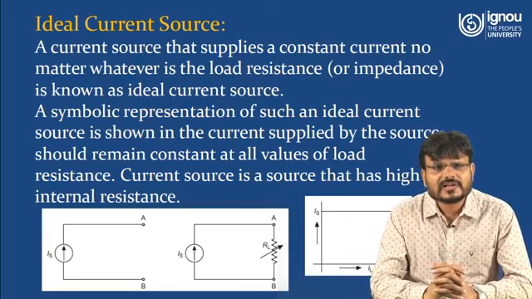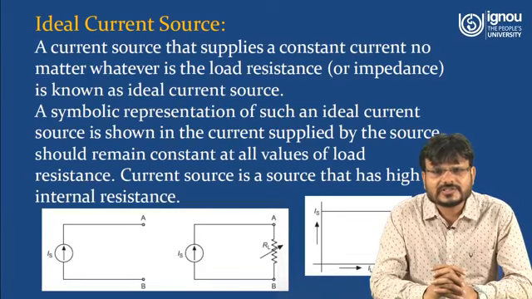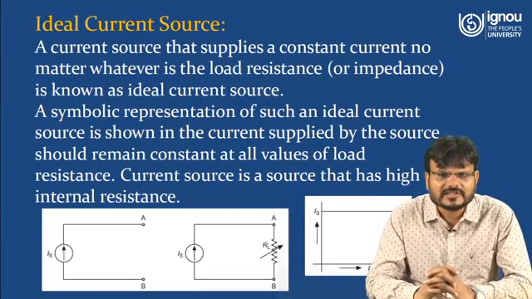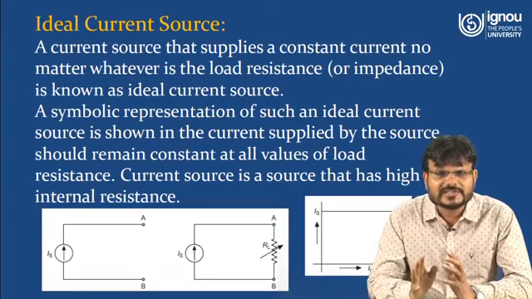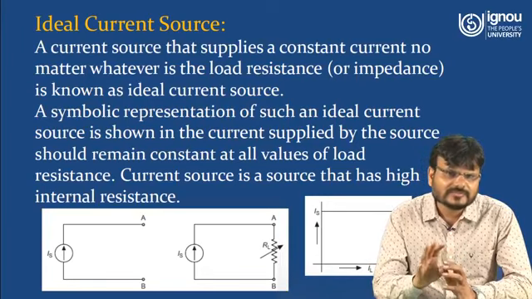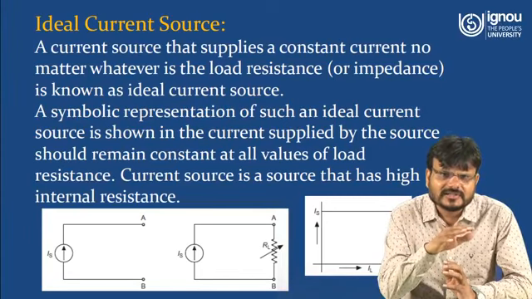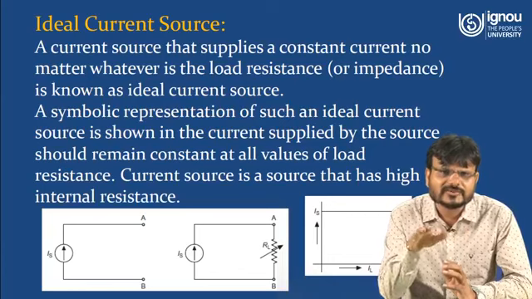Ideal current source. A current source that supplies a constant current no matter whatever the load resistance is known as an ideal current source. A symbolic representation of such an ideal current source is shown. The current supplied by the source should remain constant at all values of the load resistance. A current source is a source that has high internal resistance. Here you can see in the diagram. So if the load current is changing, there is no effect on the source current. That means the value of the source current is constant even if you are changing the value of the load current.